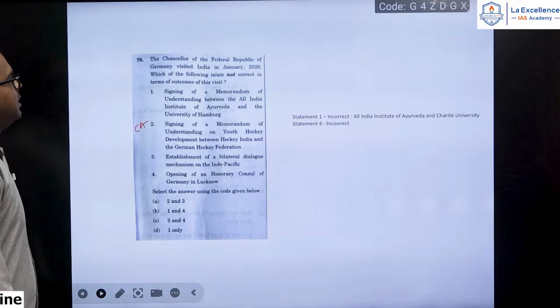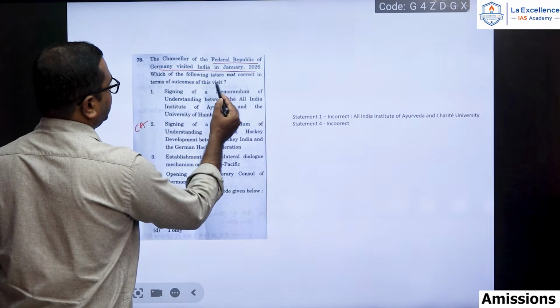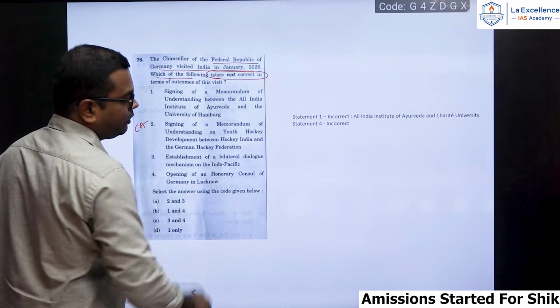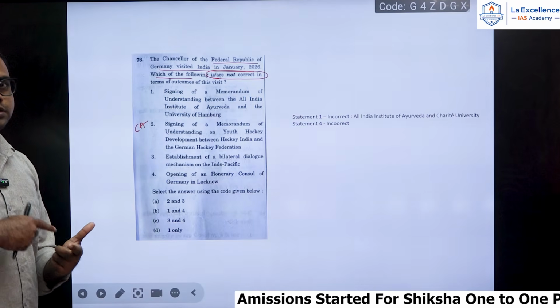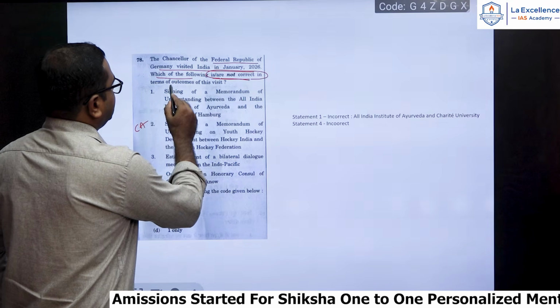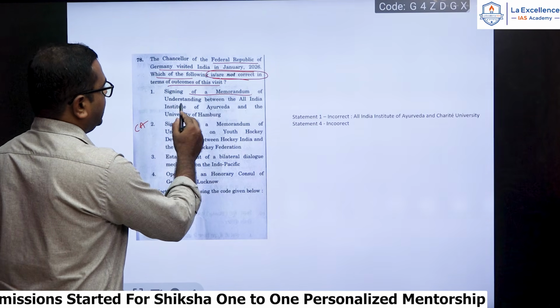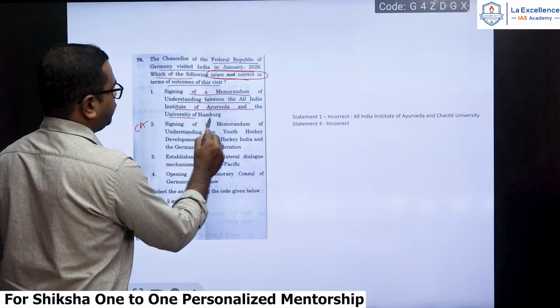Okay, next one. The Chancellor of the Federal Republic of Germany visited India in January 2026. Which of the following are not correct? Okay, you will have to read very carefully. They will sometimes ask which of them is correct, not correct, or sometimes incorrect. Okay, read it very carefully. Is not correct in terms of outcomes of this visit. Signing of Memorandum of Understanding between the All India Institute of Ayurveda and University of Hamburg.